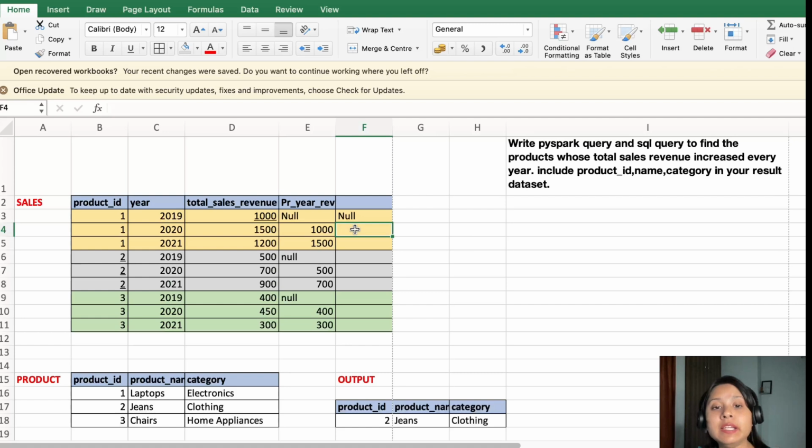Here I will get current year minus previous year, which is 500. And here I will get minus 300. Why? Because I'm subtracting 1500 from 1200, so 1200 minus 1500 is minus 300. Now I'll be subtracting 500 from null, and it is null. 700 minus 500 is 200. And then 900 minus 700 is again 200.